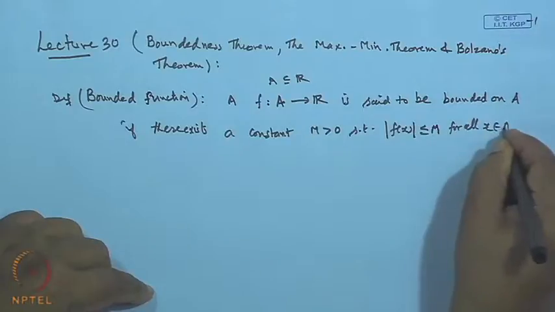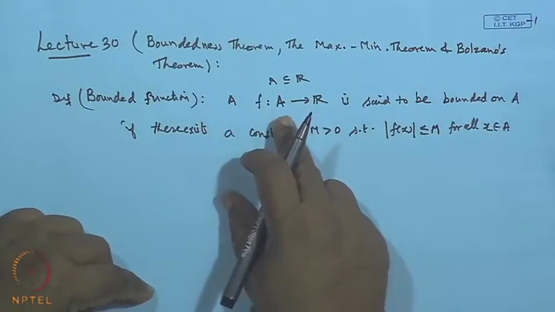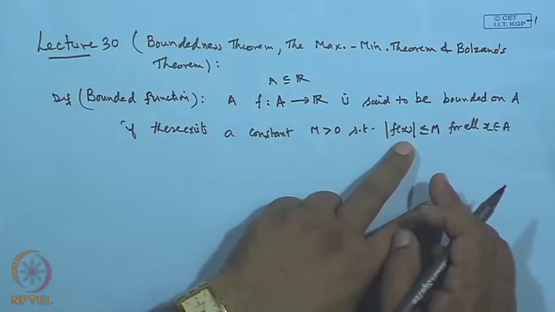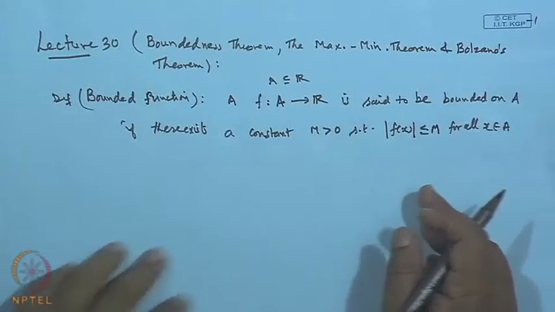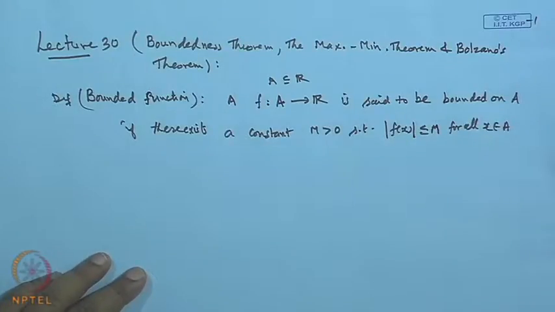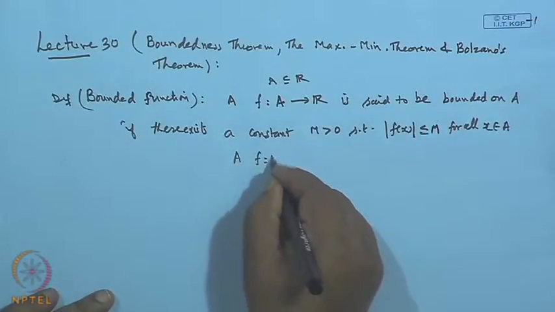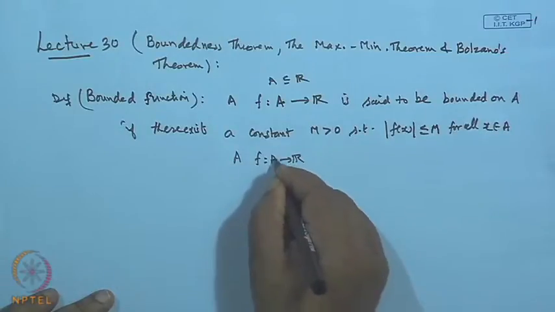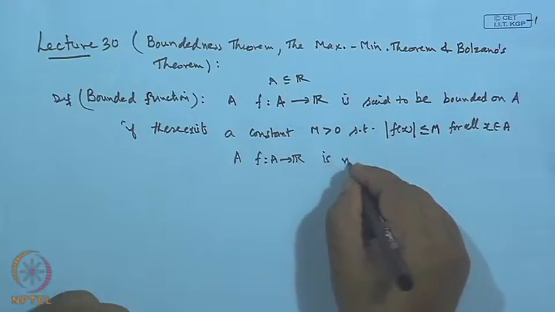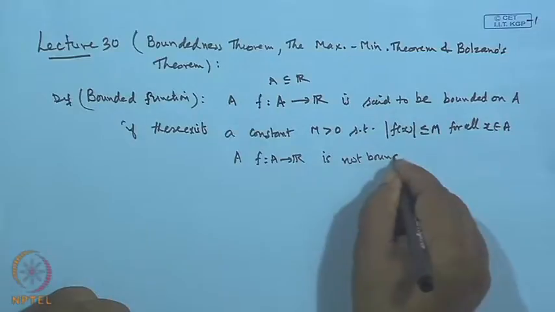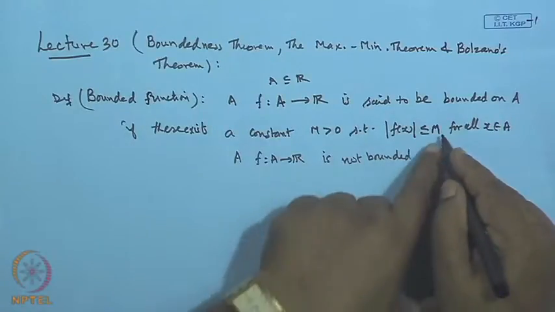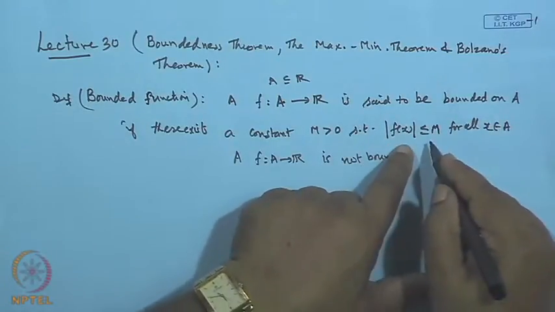It means a function is said to be bounded if the corresponding range set is a bounded set. So, when we say f is not bounded, it means a function f from A to R is not bounded: we are unable to get such an m for which this inequality holds.